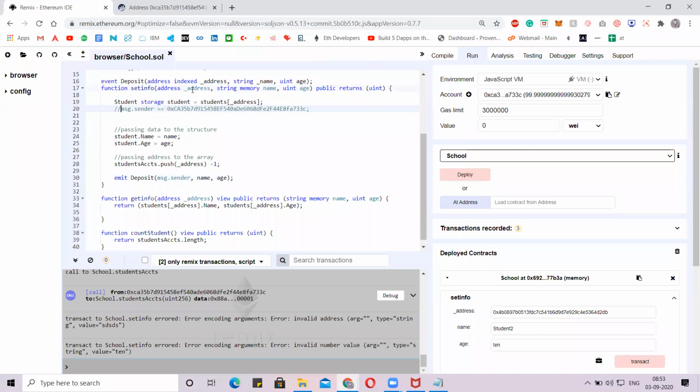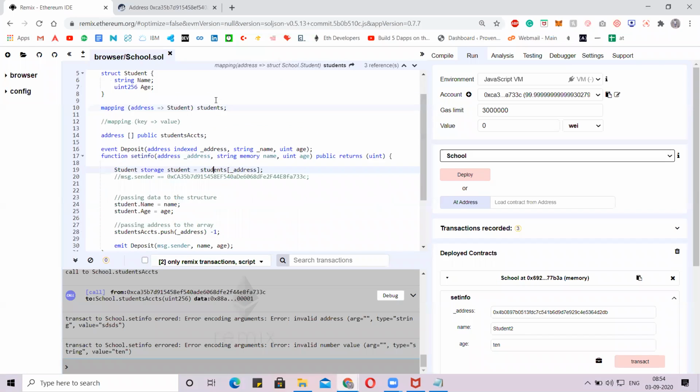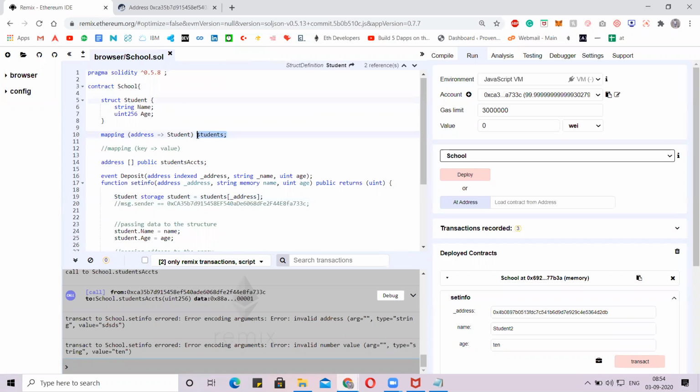Next, in the setInfo function, we are creating input parameters like address, name, and age. Here, in the student structure, we are creating another parameter, students, and we are storing all the details of the student structure to an address. The students mapping is what we have mentioned here as the parameter.